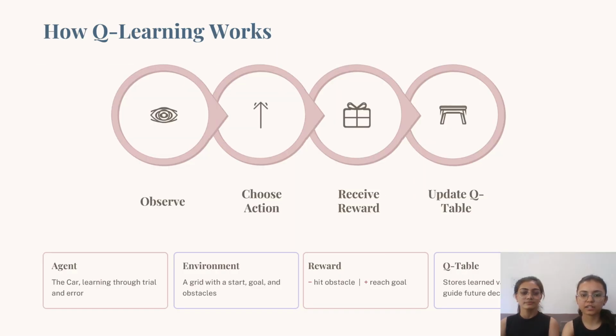In this system, the car acts as an agent and the grid is the environment. The car tries different movements and gets a reward for reaching the goal and penalties for hitting obstacles. After multiple trials, it learns the optimal path using a Q-table.